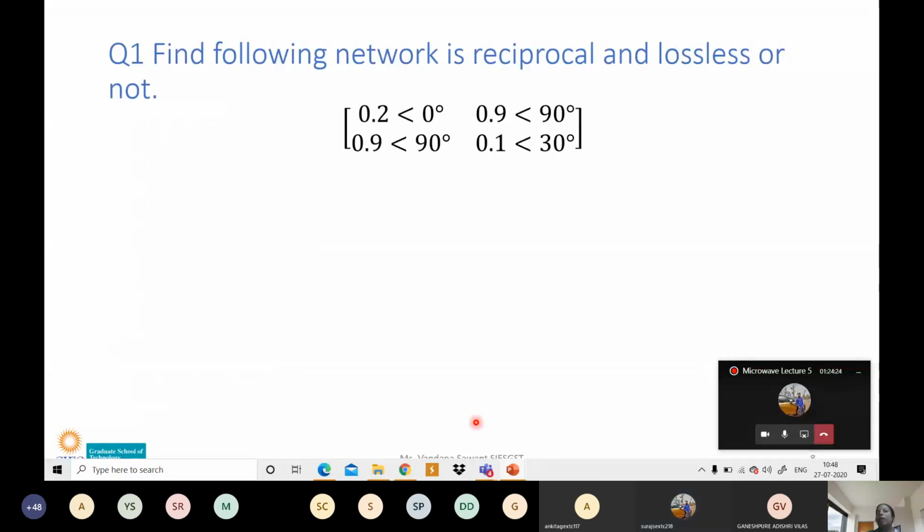Now we will start with the sums. So copy this sum. Find whether the following network is reciprocal and lossless or not. Copy this sum in your notebook.